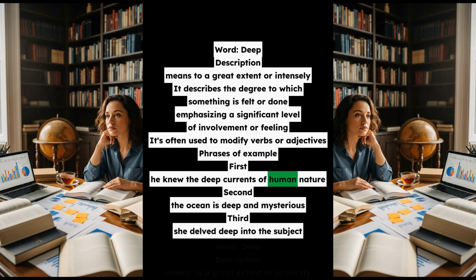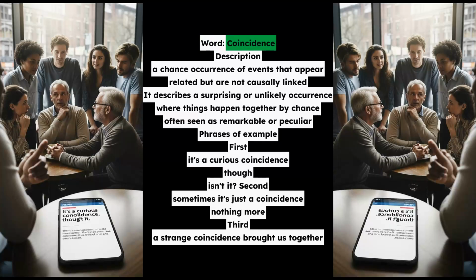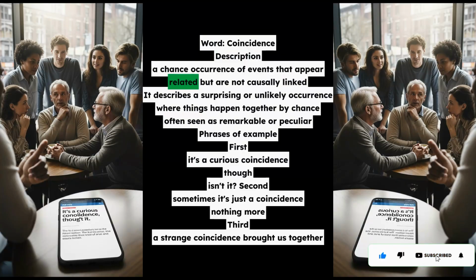Word: coincidence. Description: a chance occurrence of events that appear related, but are not causally linked. It describes a surprising or unlikely occurrence where things happen together by chance, often seen as remarkable or peculiar.